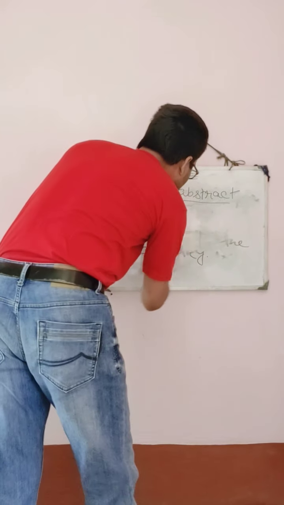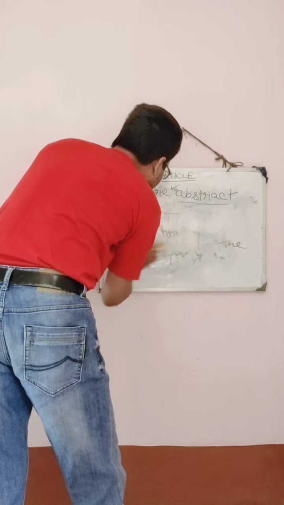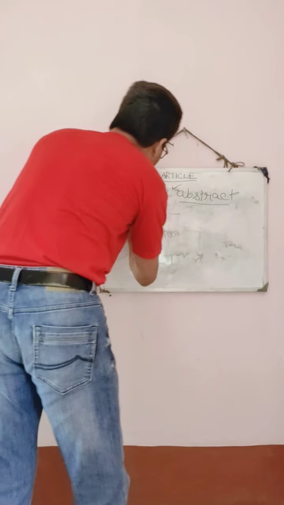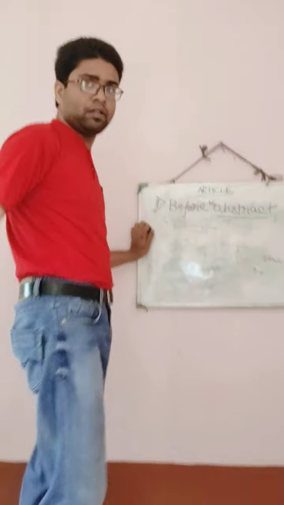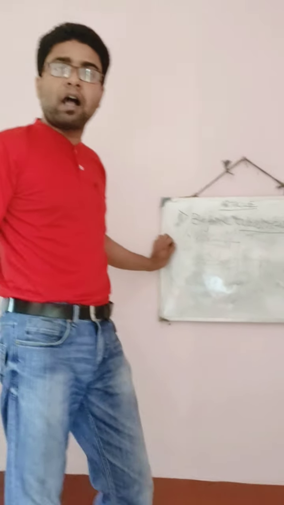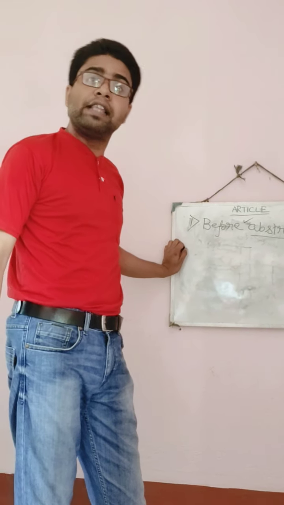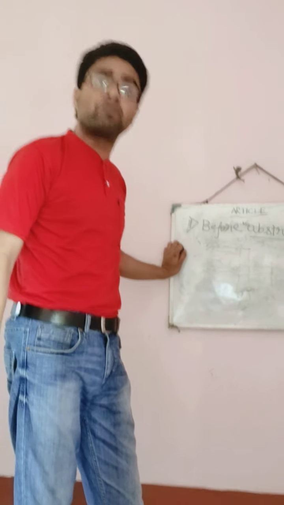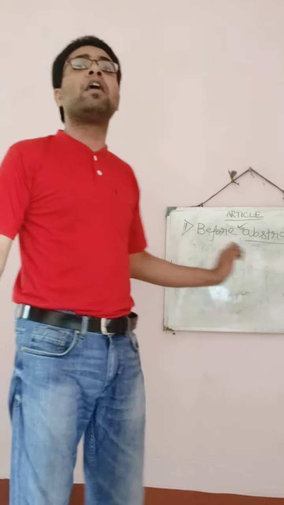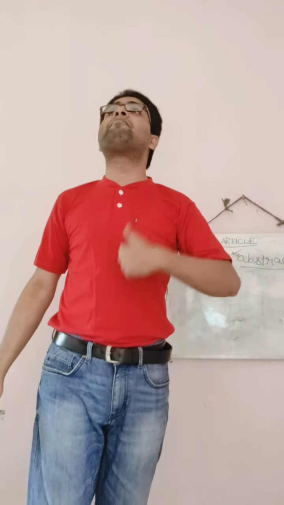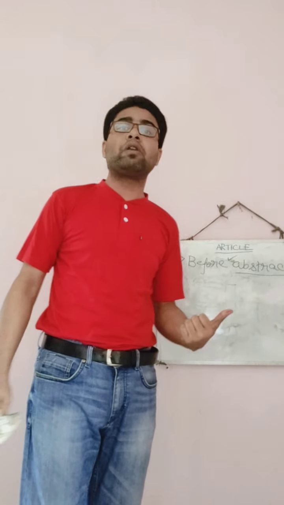But I would like to tell you one thing that is very important. If an abstract noun is particularized, then the definite article "the" is used. Here particularized means if I talk about any quality of a particular person, then "the" will be used.